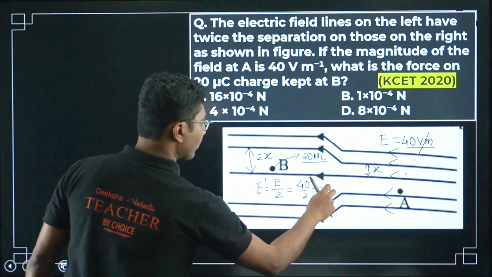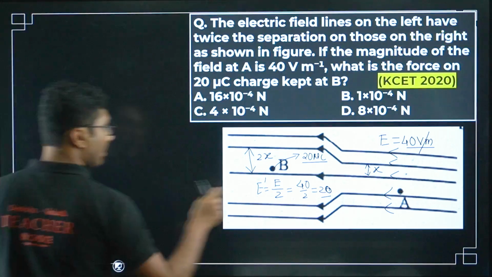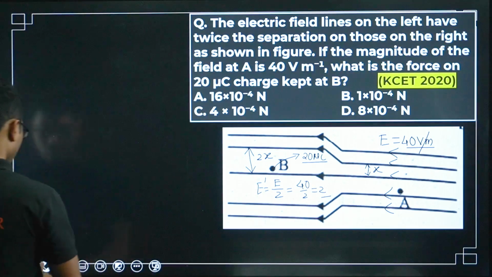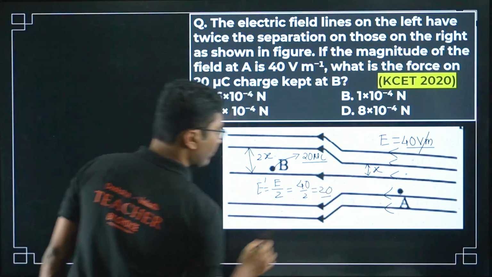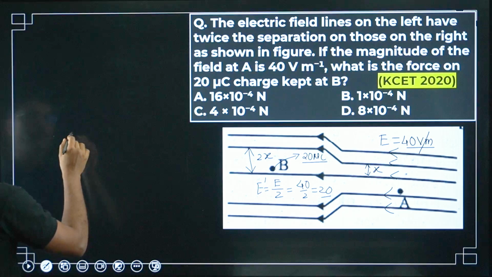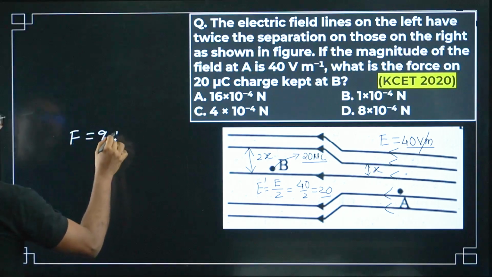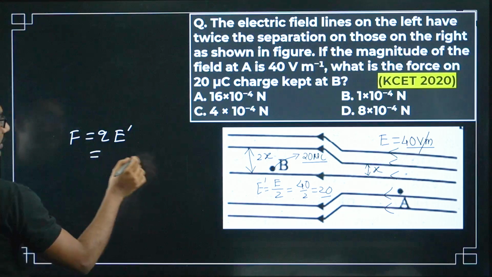So it will be 20 into 20 microcoulomb. Okay, 20 volt per meter into 20 microcoulomb. So that will be the force. Force is Q into E dash, here E dash because we are trying to find it at B. So what is the charge?